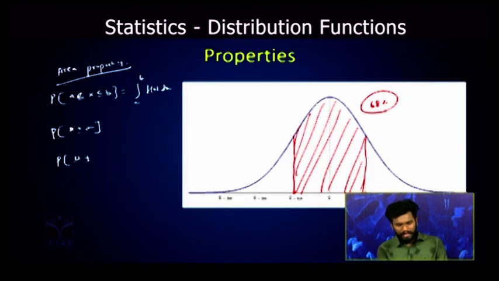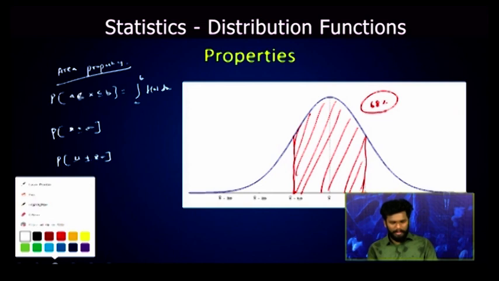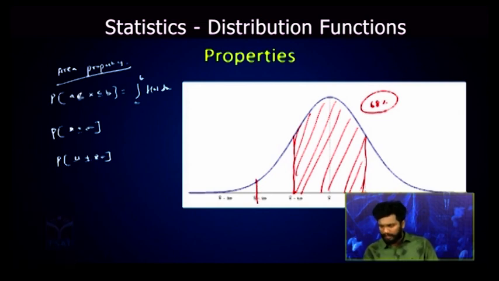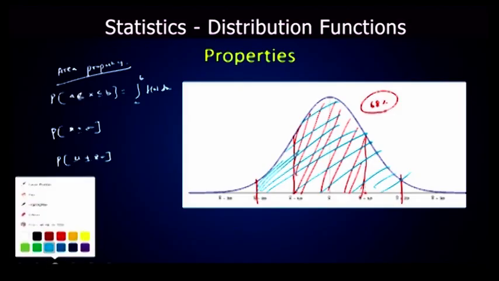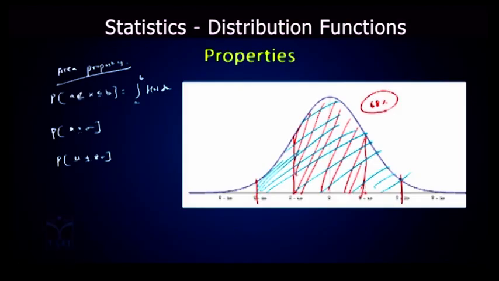Probability of x plus or minus 2 sigma. These are the limits, x bar minus 2 sigma and x bar plus 2 sigma, and the percentage of values under these limits is 95%. So 95% of the data values of the normal distribution will be lying between x bar minus 2 sigma and x bar plus 2 sigma.